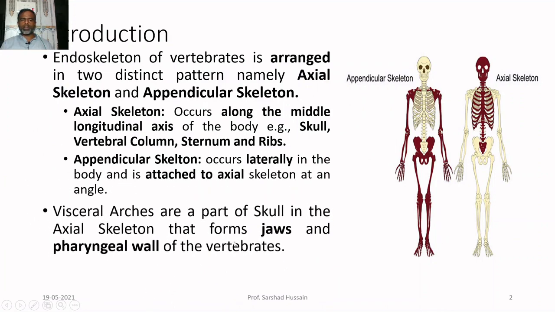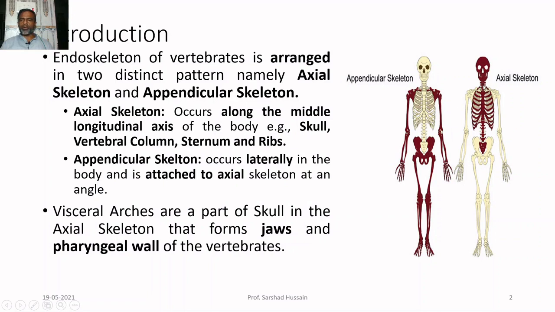Visceral arches are a part of the skull. So visceral arches are again a part of the endoskeleton, and they are part of the skull, which means they are part of the axial skeleton. The visceral arches form the jaws and the pharyngeal wall.